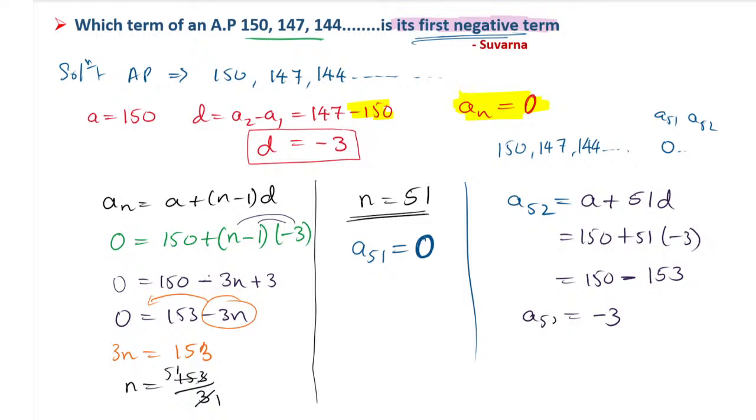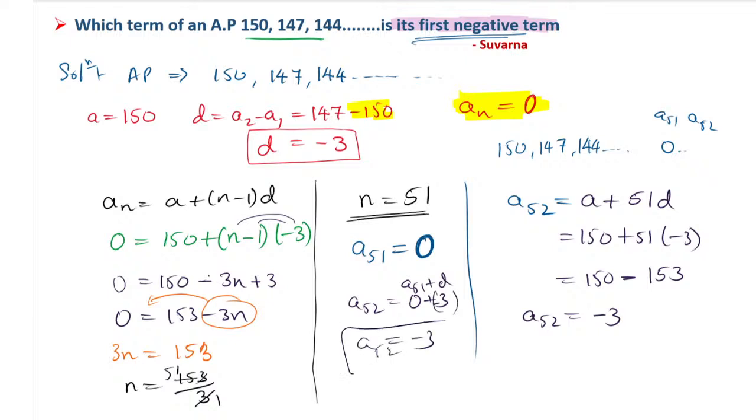So the A52 value is minus 3. Or here only you can do A52 as A51 plus D. A51 value you already know is 0, and D value is negative 3. So the answer will be minus 3 only.